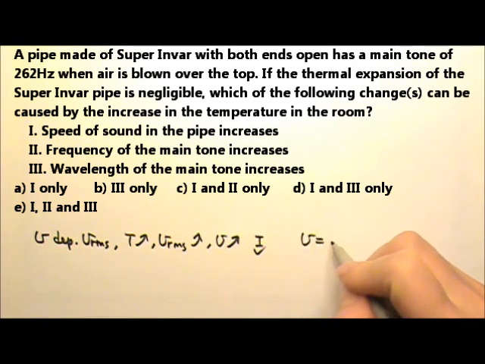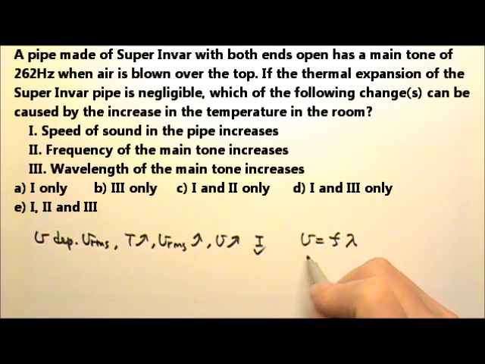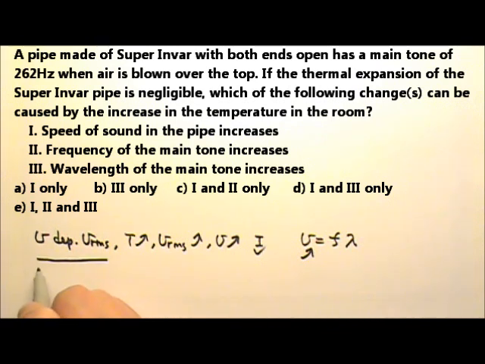We know that speed equals frequency times wavelength, and the wave speed is going to increase, but how the frequency changes will depend on the wavelength in this case. Let's see, we have an organ pipe that has a fixed length because the thermal expansion of the pipe is negligible. At the fundamental frequency, there's a certain number of loops that can fit inside the pipe. So if the length of the pipe